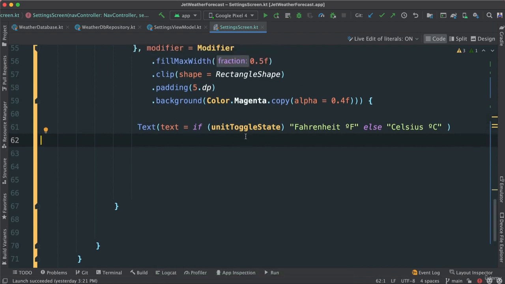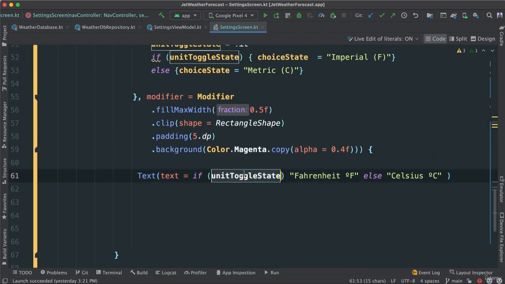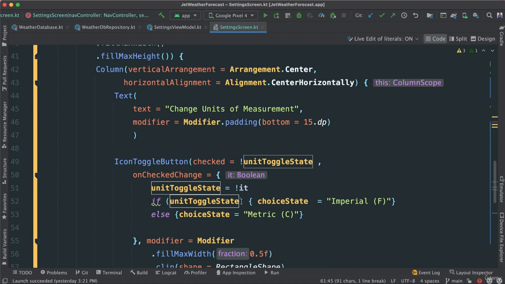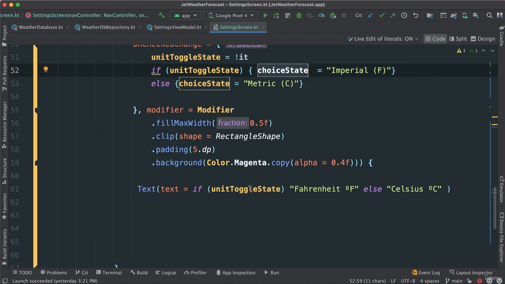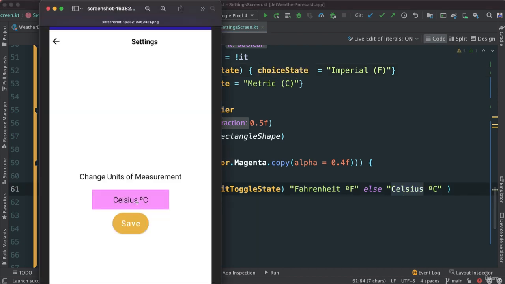Okay, so the idea is that when we click, of course, the toggle state will change along, right? So in this case if our unit toggle state is true, then choice is going to be imperial, else it is going to be metric. So that's what we're doing here. So if it's imperial, that means it's Fahrenheit. If it's not, which means it's metric, Celsius. Okay, that's what we are trying to get there.